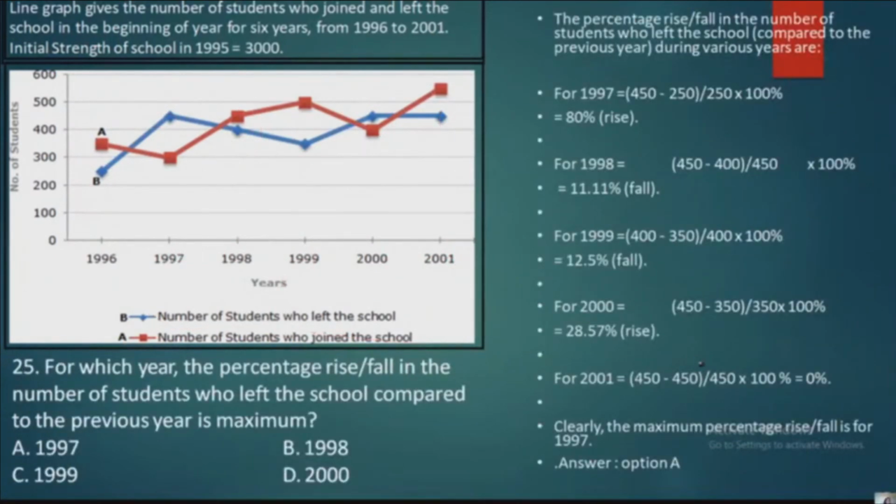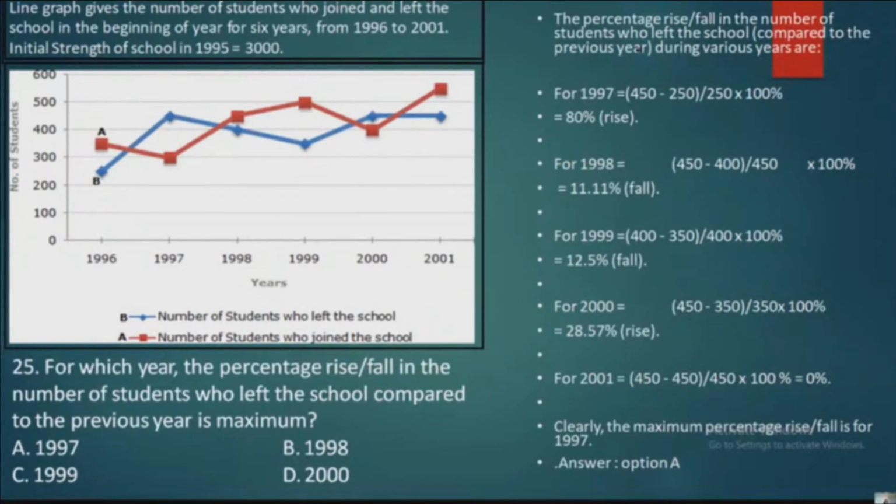Okay, yeah, next one. For which year the percentage rise or fall in the number of students who left the school compared to the previous year is maximum? Rise or fall is maximum when compared to the previous year. Okay, now let us see the percentage rise or fall in the number of students in the school.